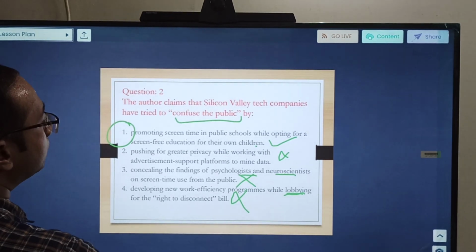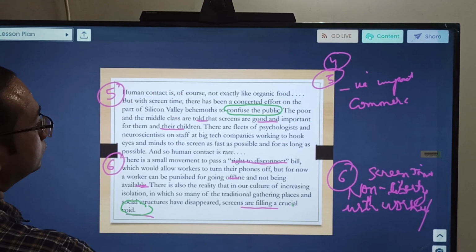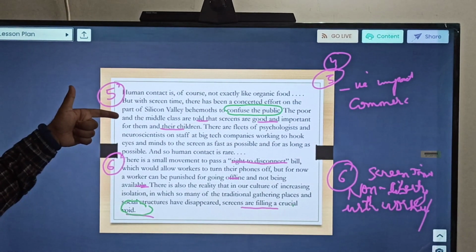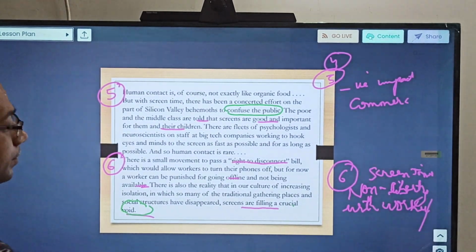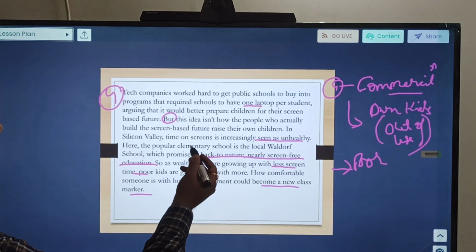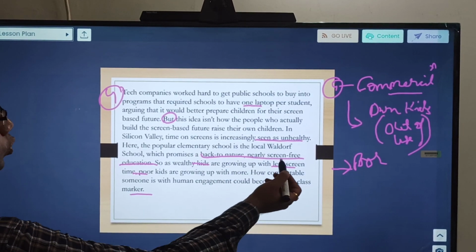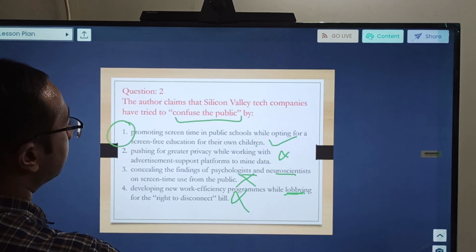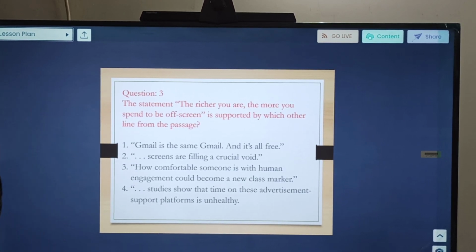See, confuse the public and here it was clearly mentioned that their own children go to screen-free education. Fine. So this is the correct option. Let us go to the next question, question number 3.